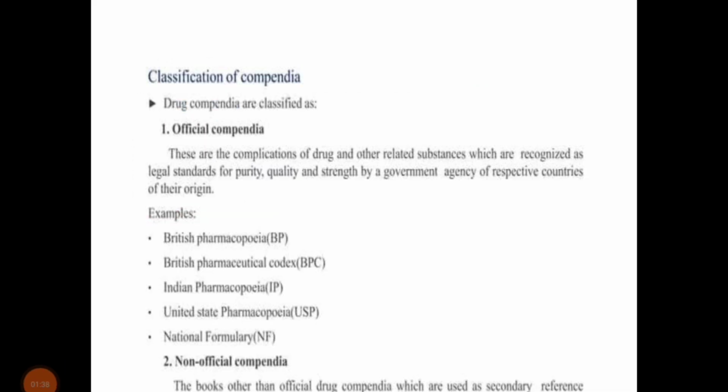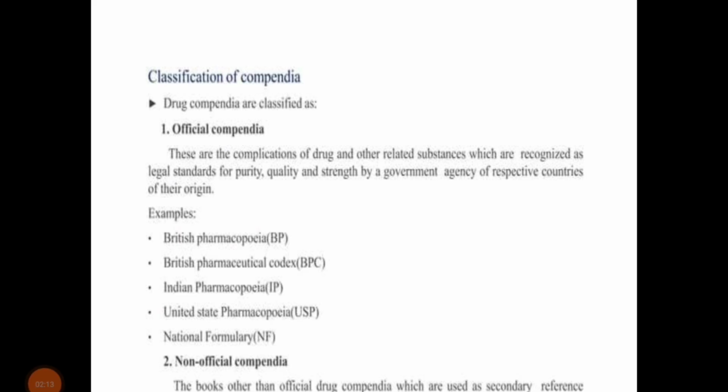Classification of compendia. Drug compendia are classified as official compendia. These are compilations of drugs and other related substances which are recognized in legal standards for purity, quality, and strength by the government agency of the respective country of origin. Examples are the British Pharmacopoeia and British Pharmacopoeial Codex (BPC), Indian Pharmacopoeia, and the United States Pharmacopoeia National Formulary (NF).